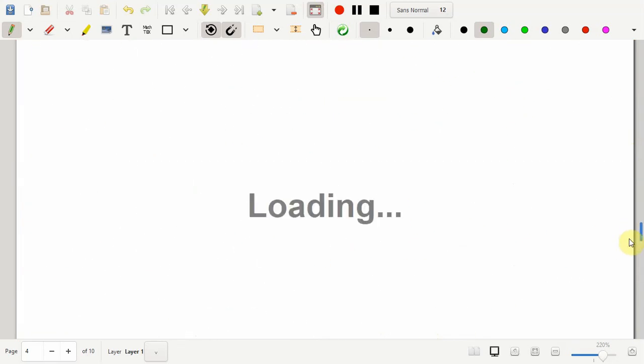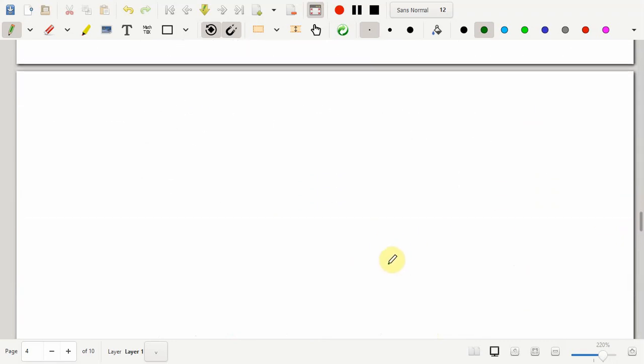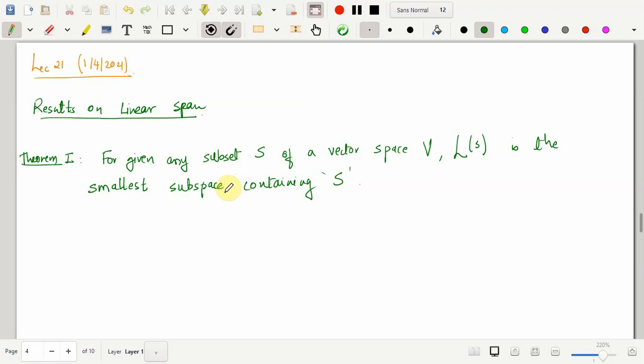So the standard properties which we will discuss start from here. The first property says that for any given subset S of a vector space V, the linear span of S is a subspace of V. It is not only a subspace, but in fact the smallest subspace having a certain property. It is the smallest subspace containing S.